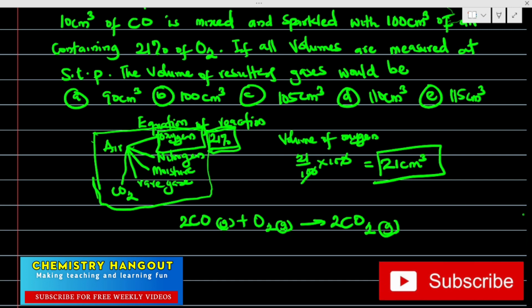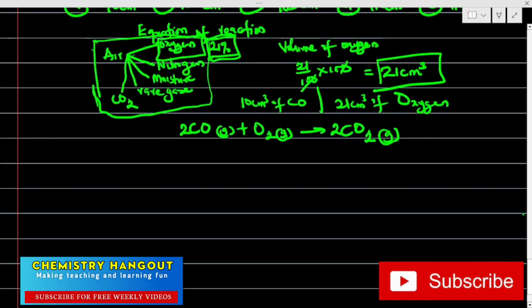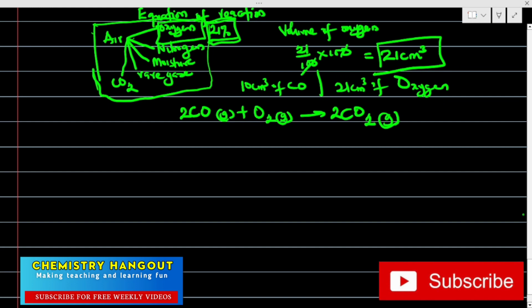I want to believe this is very clear. Now, according to Avogadro, let me write this because I want to scroll down. We have 10 centimeter cube of CO, and we have 21 centimeter cube of oxygen to be the combining volume now. Let's hide the options, then we'll come and choose the options when we are done with the question.